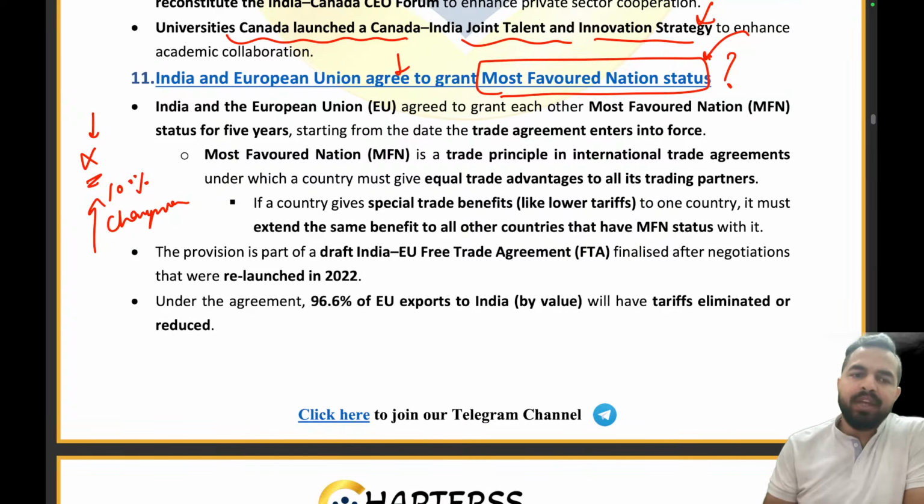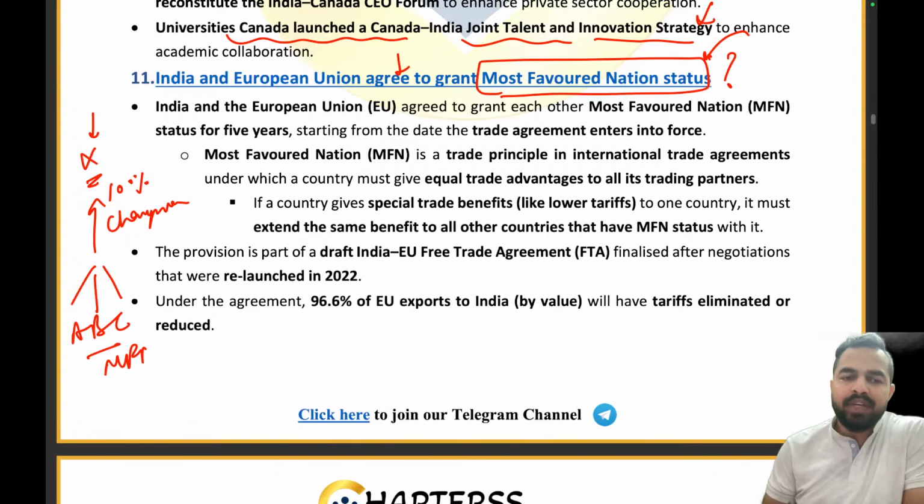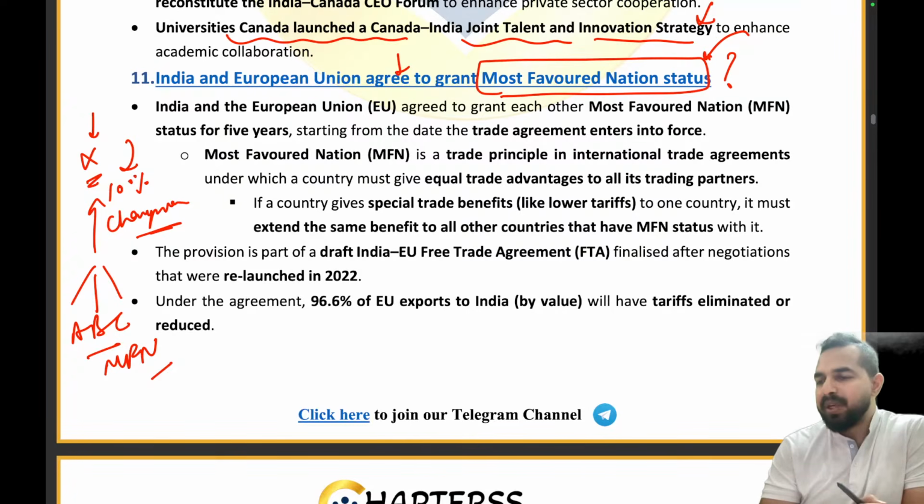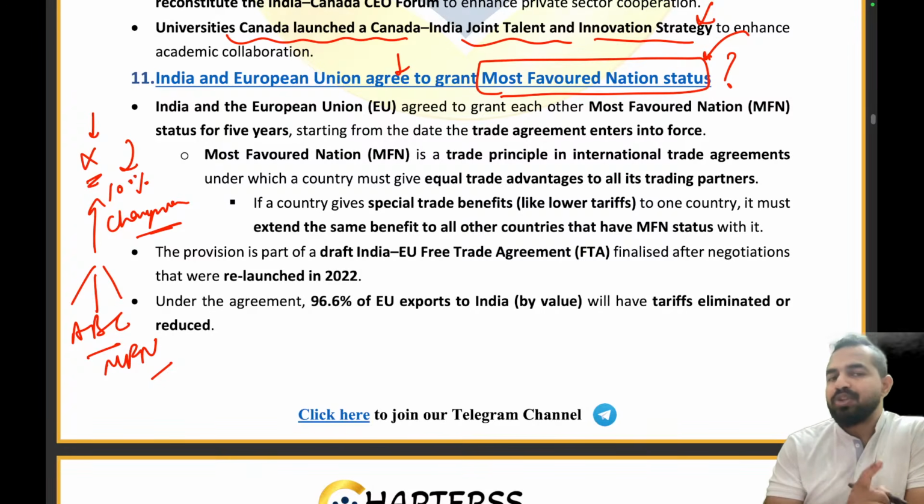Now let's take an example that there are three more people, A, B and C, and I am having the MFN status with these three people. So if I give the champion status to the people who have given me 100% answers to the Drishyam rounds, I am calling him a champion. Similarly, the condition will remain the same for the people with whom I am having the most favored nation status. That is ABC. If they are also complying with this condition, then they will also be called the champion, if they are giving 100% answers. So it's not just X. ABC will also get the chance to become the champion.